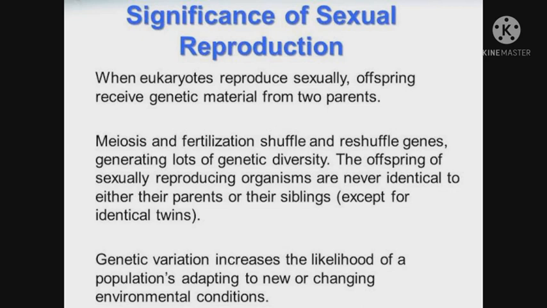Meiosis and fertilization shuffle and reshuffle genes, generating lots of genetic diversity. The offspring of sexually reproducing organisms are never identical to either their parents or their siblings, except for identical twins. Genetic variation increases the likelihood of a population adapting to new or changing environmental conditions.